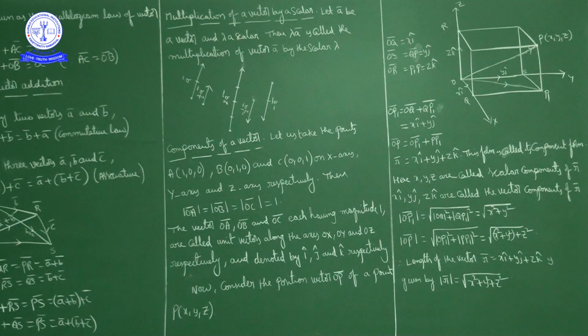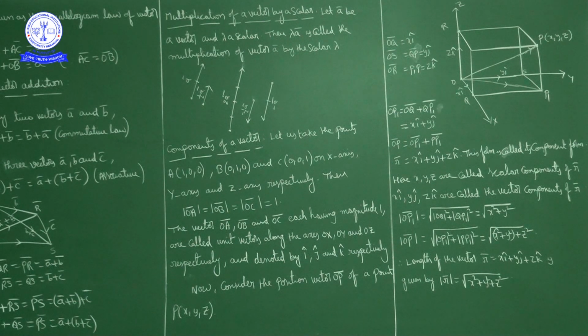Vectors OA bar, OB bar and OC bar each have magnitude 1 unit, on the x-axis, y-axis and z-axis respectively. These are called unit vectors: OA bar is a unit vector along the x-axis, OB bar is a unit vector along the y-axis, and OC bar is a unit vector along the z-axis.